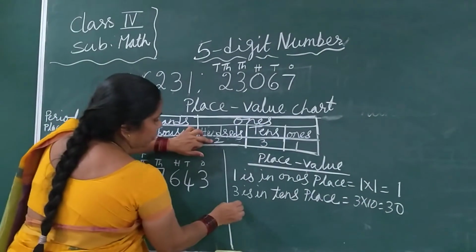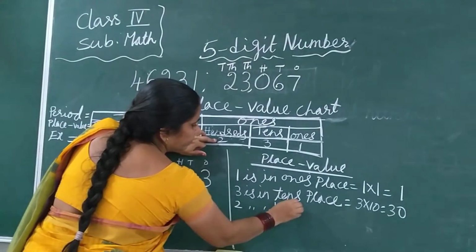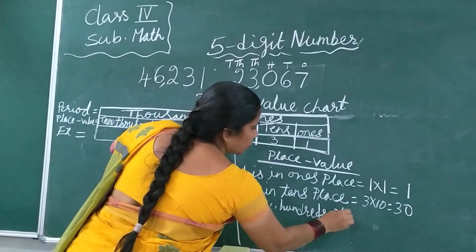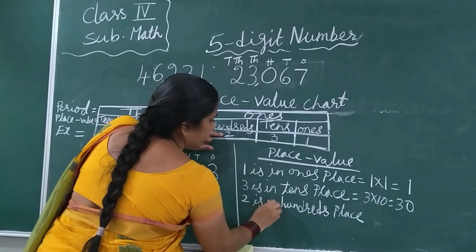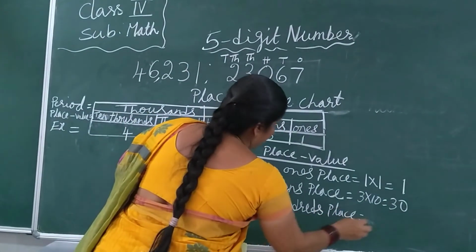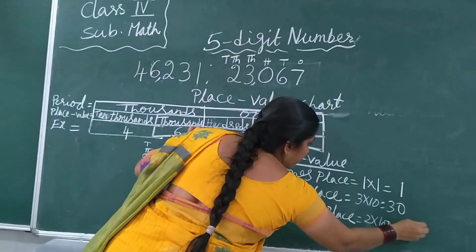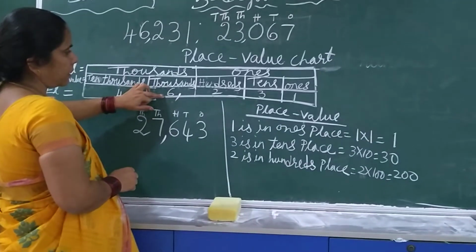The next place is 2. 2 is in the hundreds place. Hundred means 100. 2 into 100, that is 200. Now next is the thousands place. Which digit is there in the thousands place?